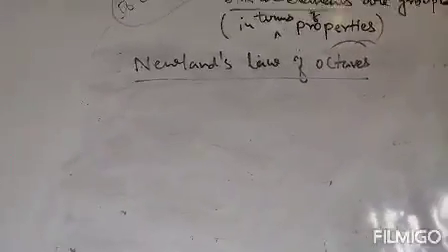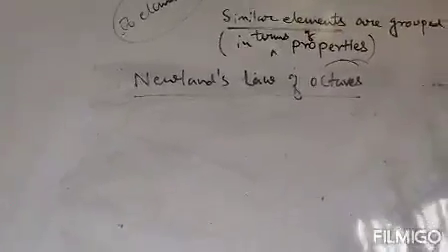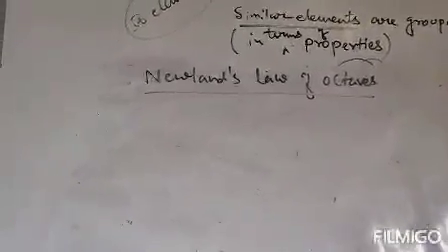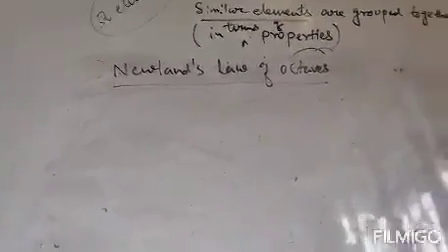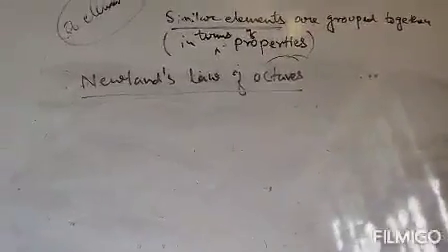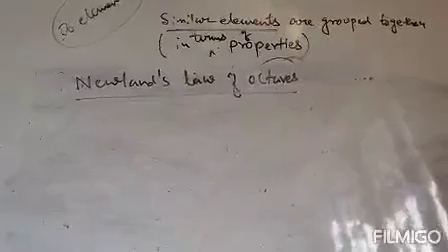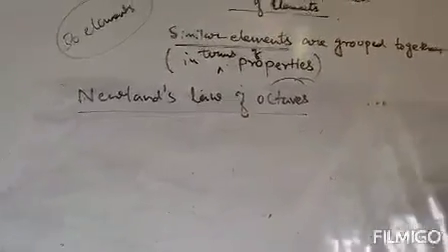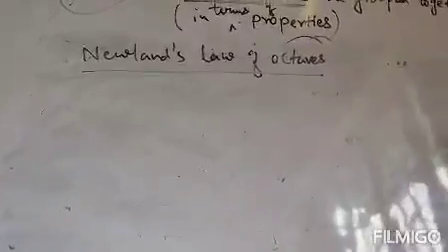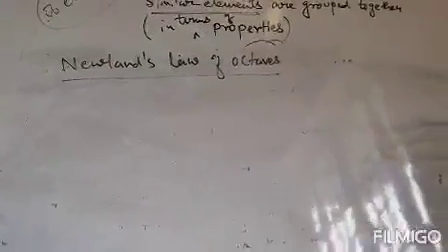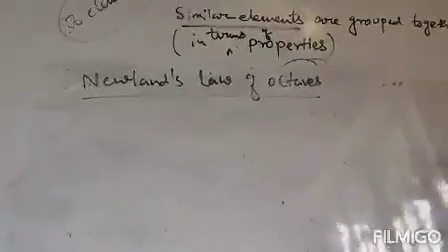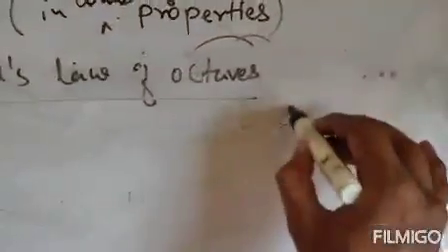the physical and chemical properties of every eighth element are a repetition of the first element. Listen carefully. When he arranged these elements according to increasing atomic masses, he noticed that the physical and chemical properties of every eighth element are a repetition of the properties of the first element. Now Newlands' law of octaves, like Dobereiner's law, is also based on atomic masses.